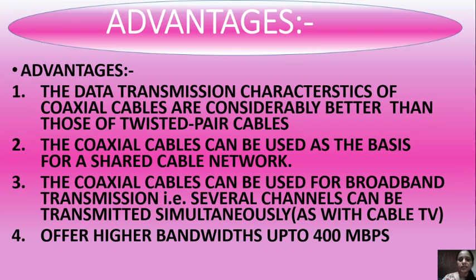They can be used for broadband transmission, that is, several channels can be transmitted simultaneously as with cable TV. They offer higher bandwidths up to 400 Mbps. So these are the advantages of coaxial cable.